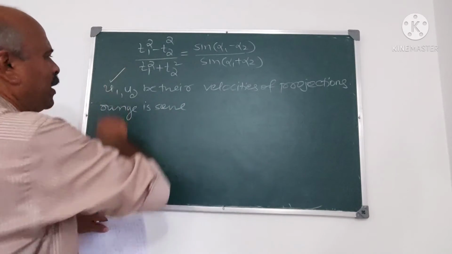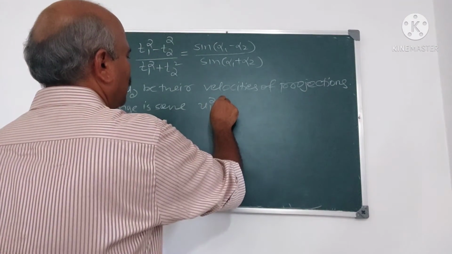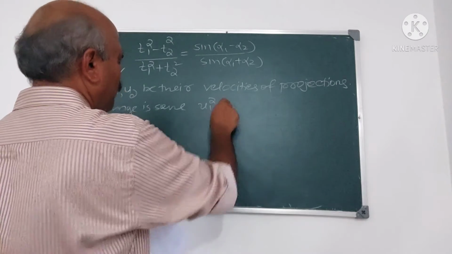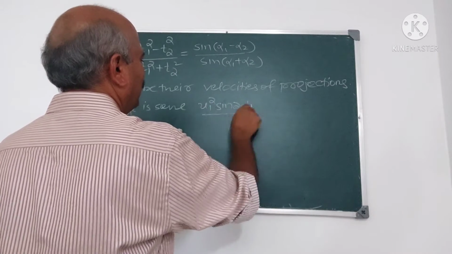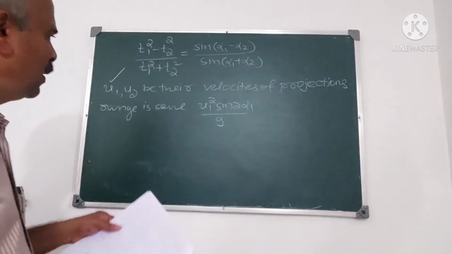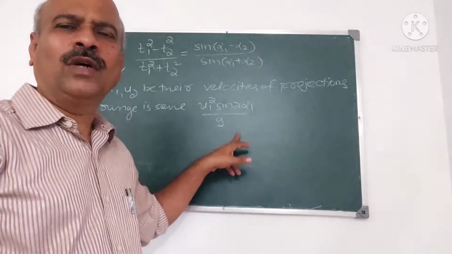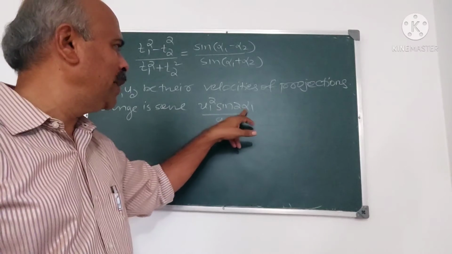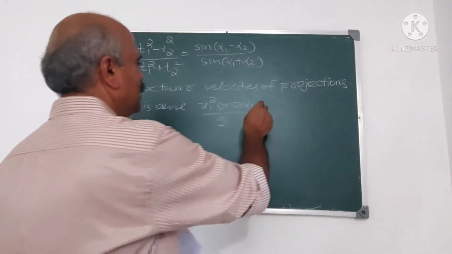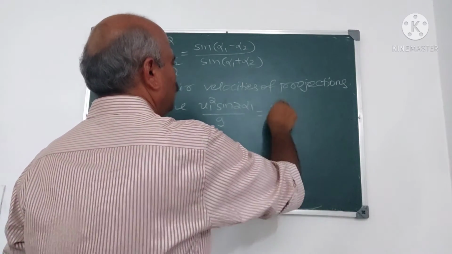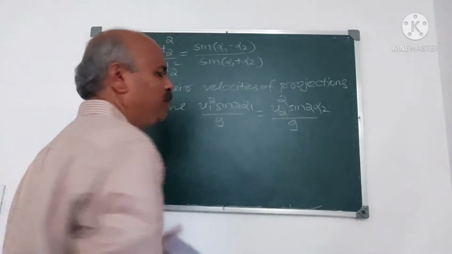What is the range of first particle? First particle is U1 square sin 2 alpha 1 divided by G. Because what is the expression for range? U square sin 2 alpha by G, but instead of U we have U1 and alpha 1 here. U1 square sin 2 alpha 1 by G is, it is given, U2 square sin 2 alpha 2 upon G. This is given.